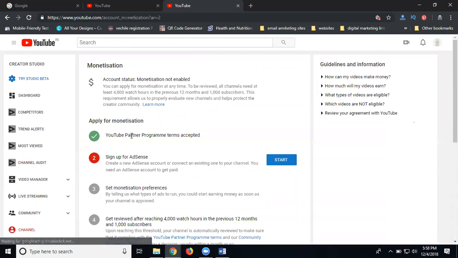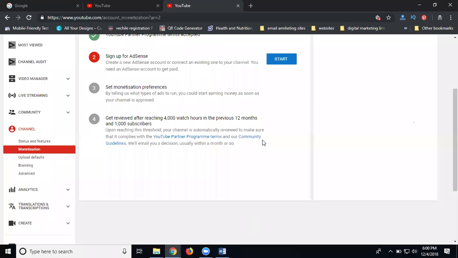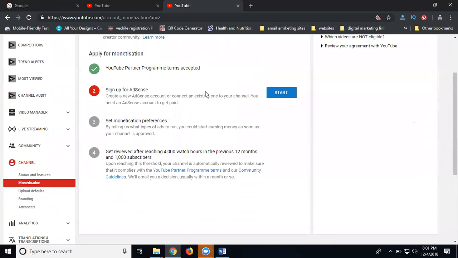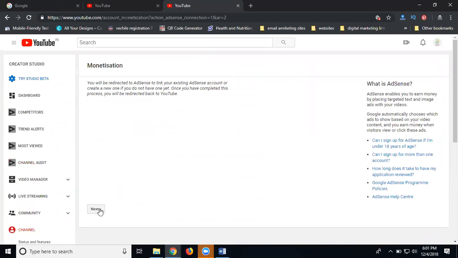What is the first one? The YouTube Partner Program terms are accepted. So what are the terms? You are accepting the YouTube Partner Program terms. This is the first one. Second step: sign up for Google AdSense. Click start. Sign up for Google AdSense. Click start. After that, proceed with your steps. Click next.